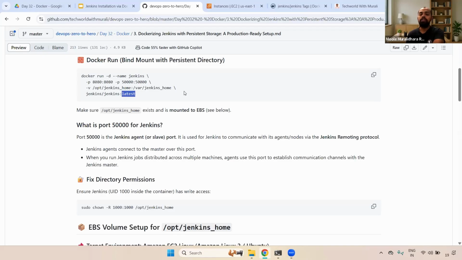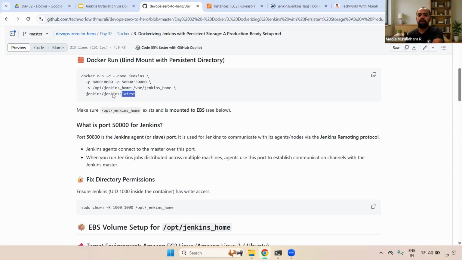The reason is, if you install the latest Jenkins version, your Java 8 or 11 application might not work. That's why, depending on our Java-based application, we always use a specific Jenkins version. Understand, right? But for our practice purpose, that is fine. You can use the latest version or LTS version, anything is fine.